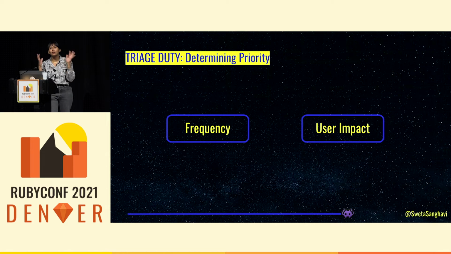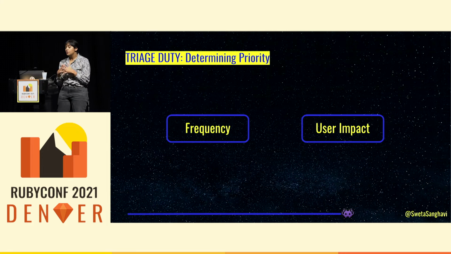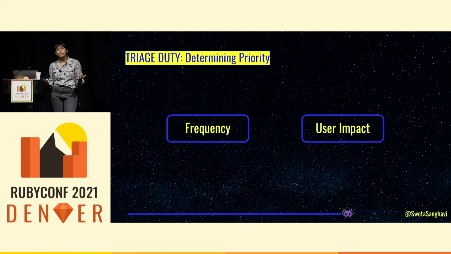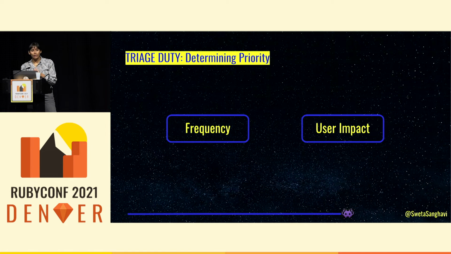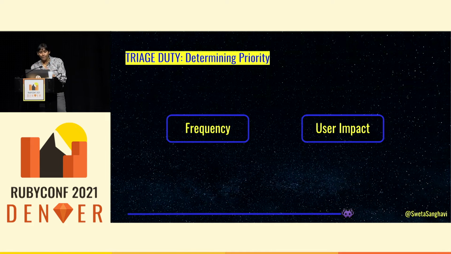So now let's think about priority. And this, again, there is no equation. I wish I could give one to you, but it's an art. Two things that you might consider is the frequency. As we talked about, we want to reduce the noise. And so things that have high frequency, even if the user impact is low, might change our priority of addressing that exception or not seeing it again.